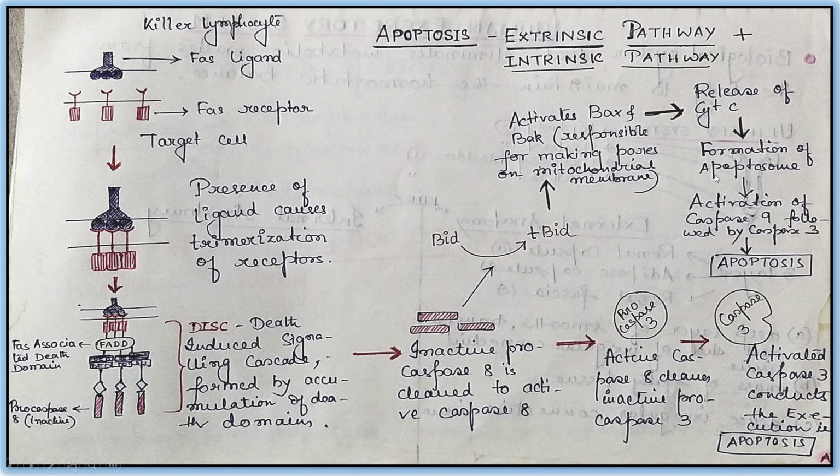This formation of apoptosome leads to the activation of procaspase 9 to active caspase 9, which ultimately allows apoptosis to occur. And from here what we see, this active caspase 8 goes on to convert inactive procaspase 3 into active caspase 3. This activated caspase 3 conducts the execution, that is apoptosis. So we can see that these are not completely independent processes, but they are interlinked. This tBID is playing the role of a bridge that connects these two processes.